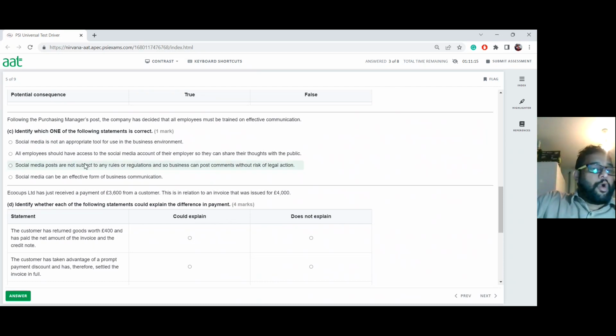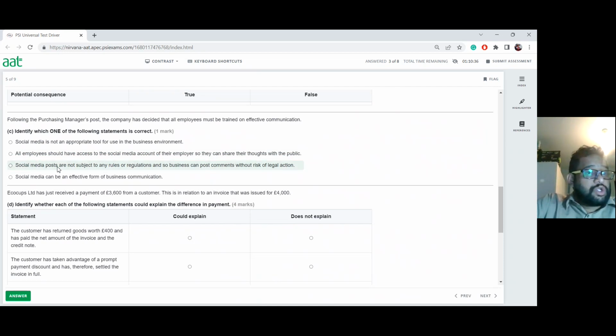All employees should have access to the social media account of their employers so they can share their thoughts with the public. Now, it's not going to be all employees. It can only be done with designated people, so they know how to make sure they use it in an appropriate way. With all employees, you've probably seen sometimes a common account left in the charge of multiple people and they abuse it. You probably heard about the civil services, and they even posted comments about the government, making mockery of it. Of course, even though that was true, that's not appropriate. They're not expected to behave in that manner.